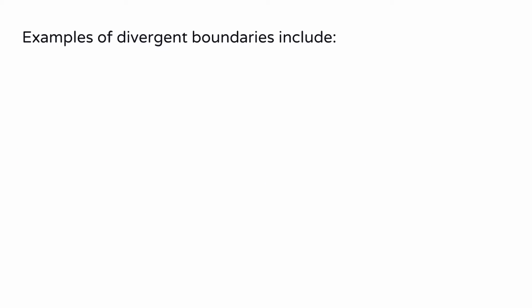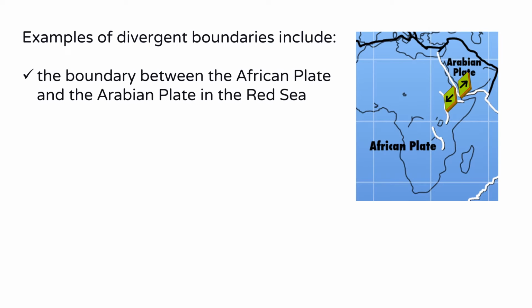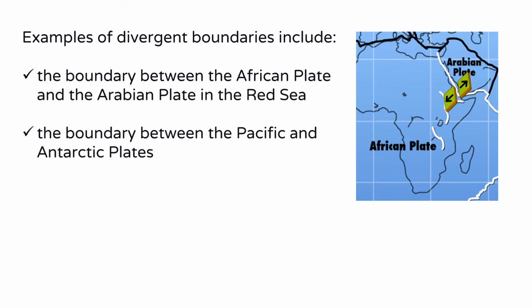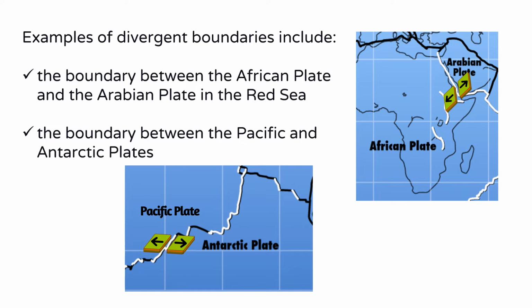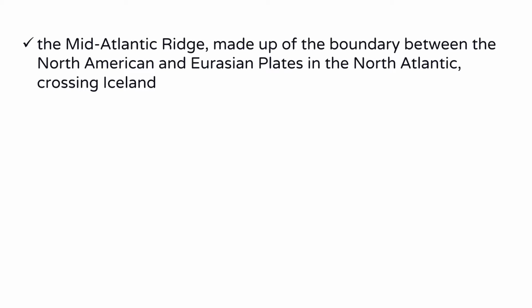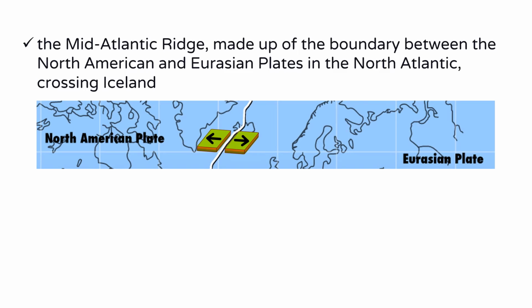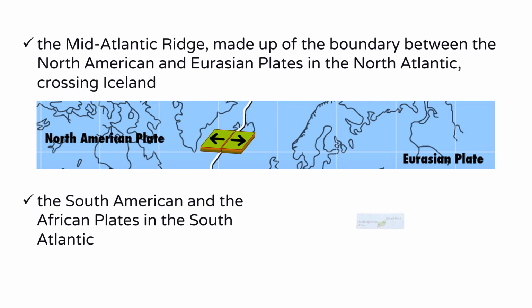Examples of divergent boundaries include the boundary between the African plate and the Arabian plate in the Red Sea, the boundary between the Pacific and Antarctic plates, the Mid-Atlantic Ridge, made up of the boundary between the North American and Eurasian plates in the North Atlantic, crossing Iceland, the South American and the African plates in the South Atlantic.